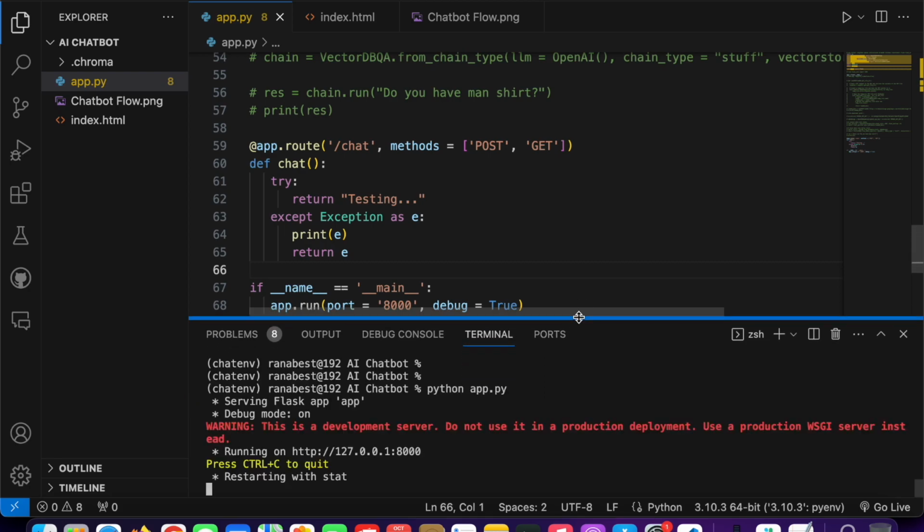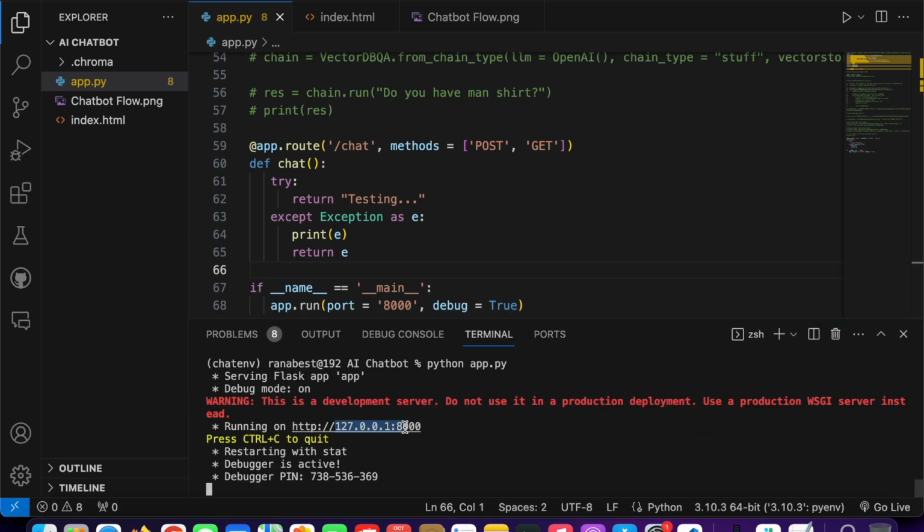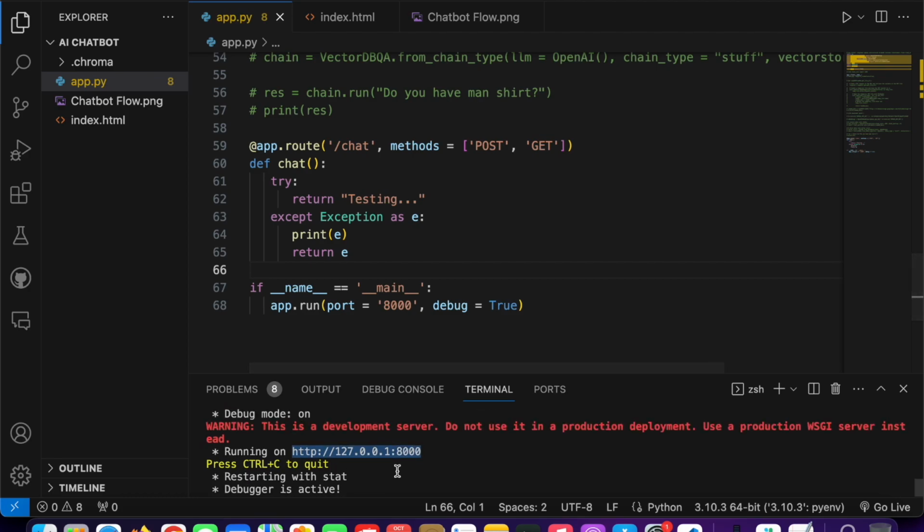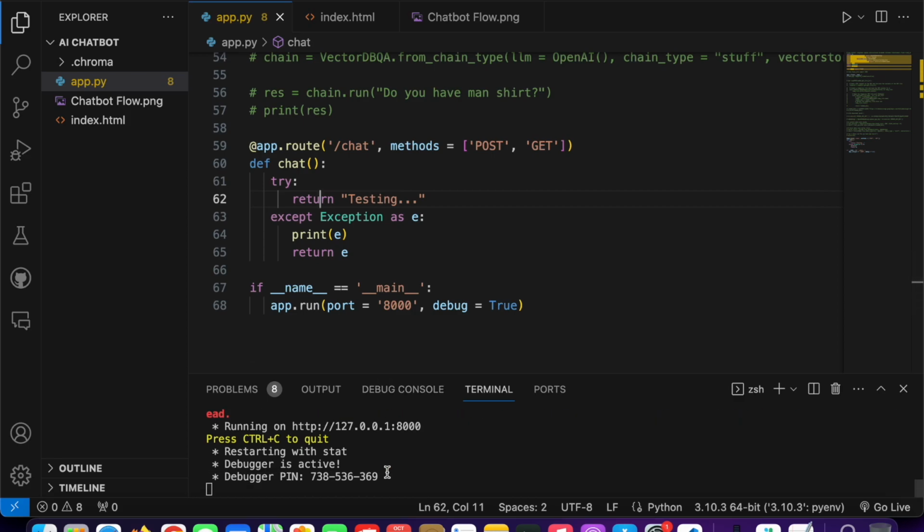So yeah, our server is running. It is running on port 8000, and this is our server URL, 127.0.0.1. This is localhost, I hope you're aware of that. But this is our server endpoint. So basically you can say that this is our kitchen right now, this is our server, and based on that we will access our food, chat. Our waiter comes and picks it up from here. I know it's a weird example, but it's just a simple way to help you understand. So yeah, this is it. Up till now our server is there.